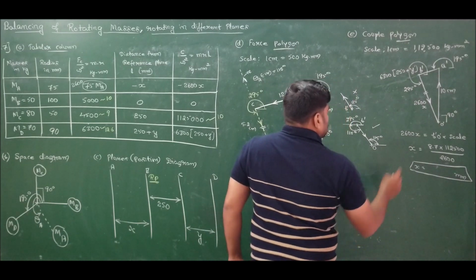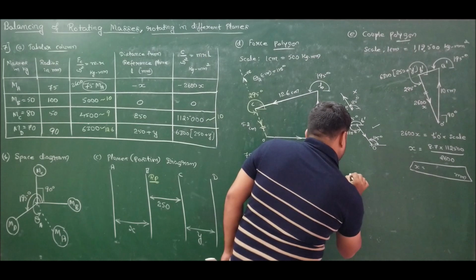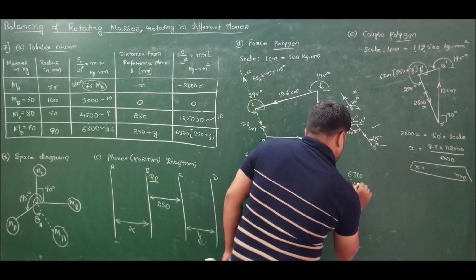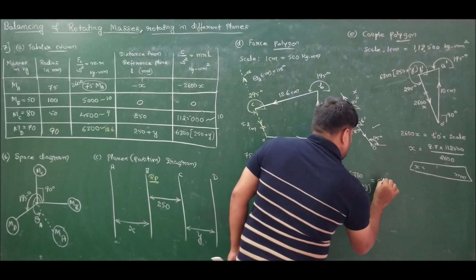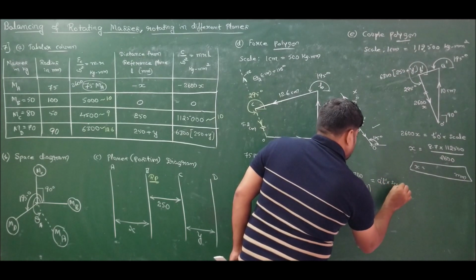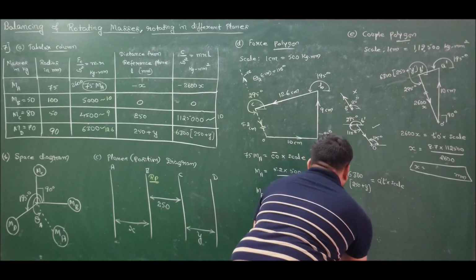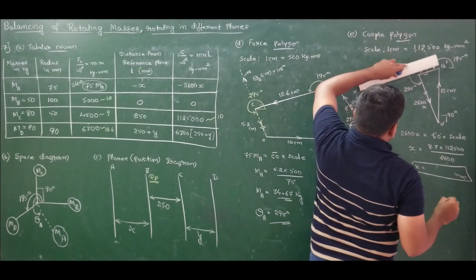And also this must be equal to A dash B dash, that is 6300 times 250 plus y must be equal to A dash B dash into scale. So therefore the solution of y will be, how much is A dash B dash?